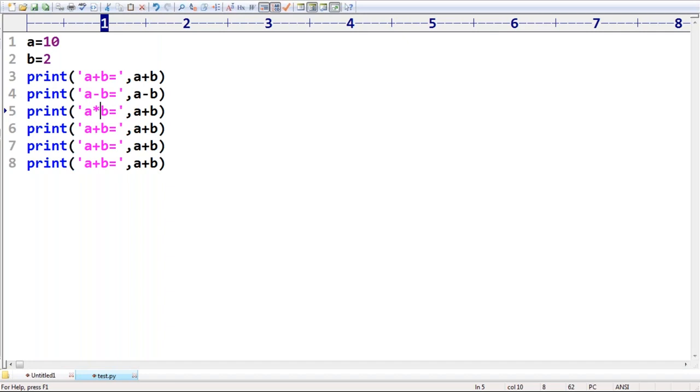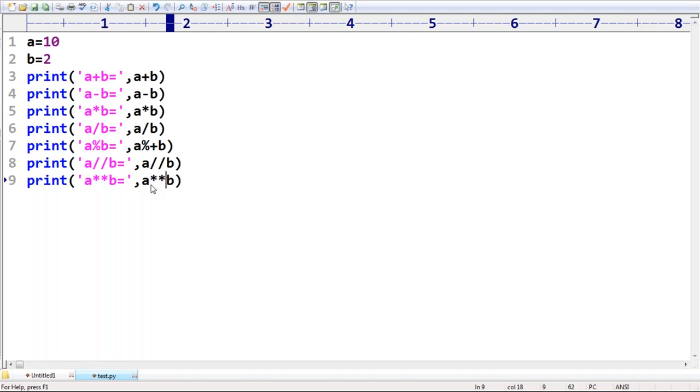Next, a into b I'm taking. What is the value of a into b? Next, a division b. A bit more concentration must be required here. Next, a modulo b I'm taking. Next, a floor division. Last possibility, a power b I'm taking.